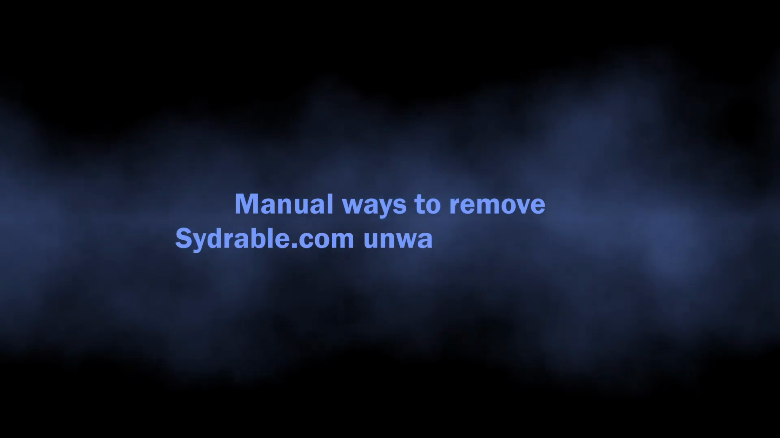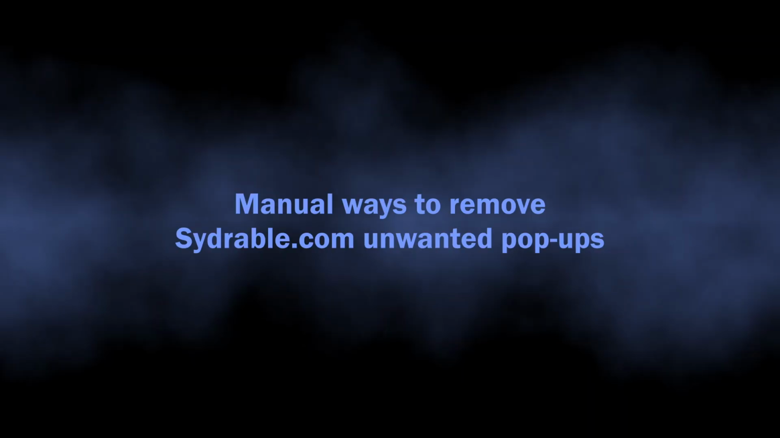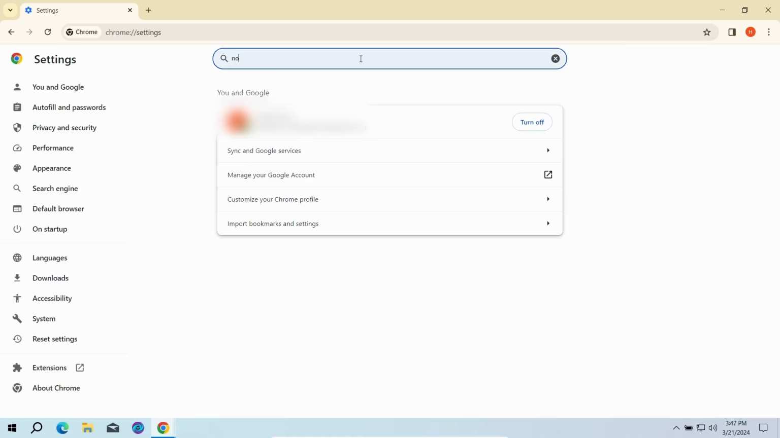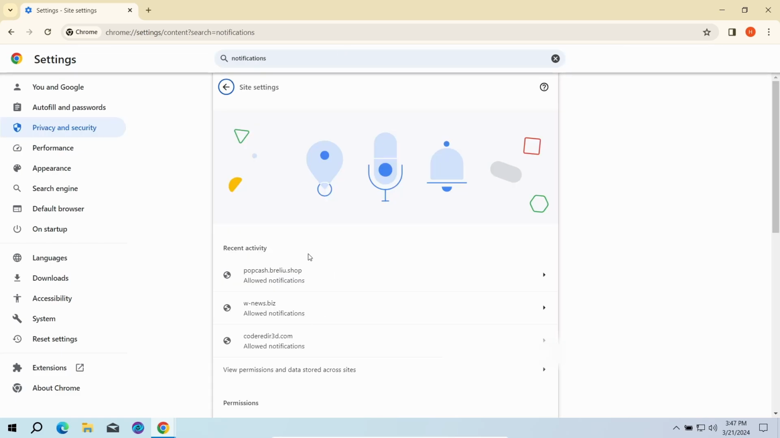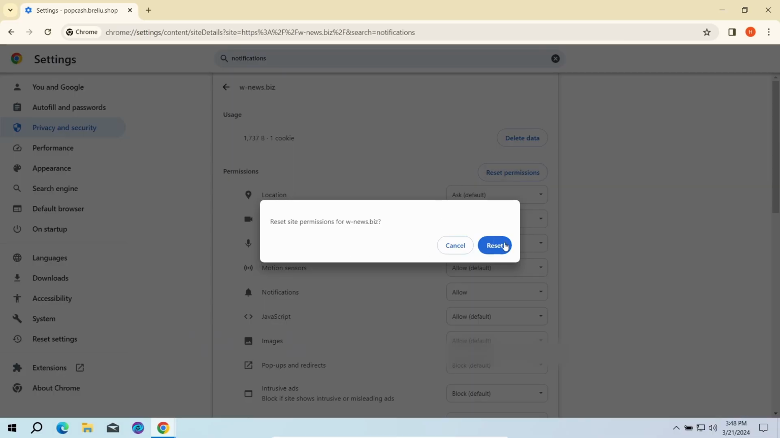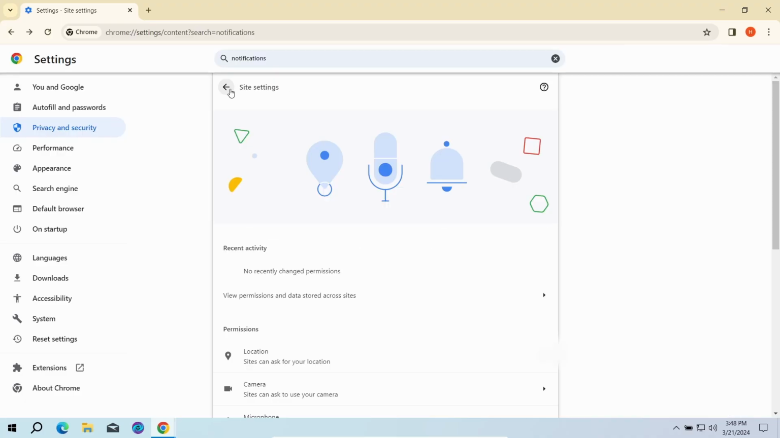You can also try to remove the push ads manually. The key reason why these pop-ups appear is the permission to send notifications for the sidrable.com website. To revert these permissions, go to the settings page of your browser and type notifications in the search bar. Here, go to site settings and click notifications once again. That will open the list of websites that are allowed to send push notifications. Here you need to remove every single entry. Once done, just restart the browser for the changes to take effect.